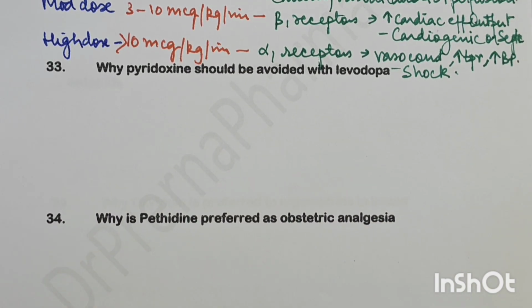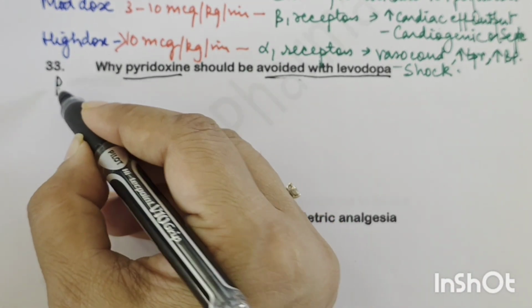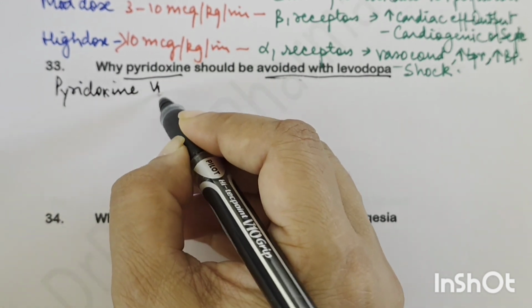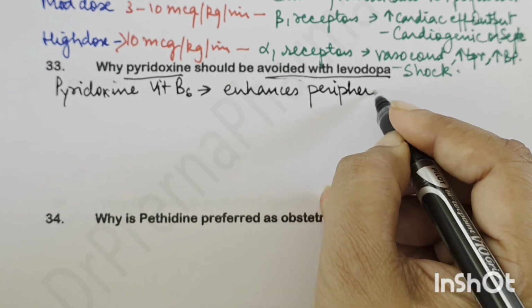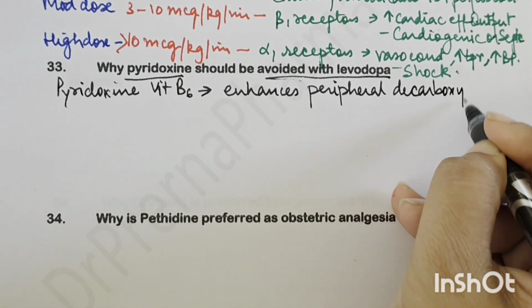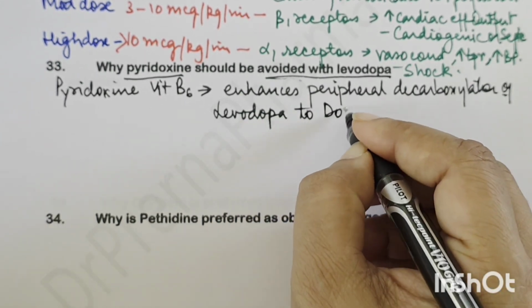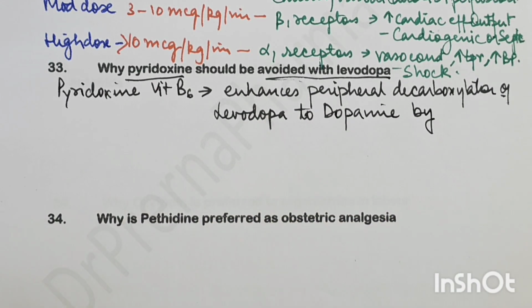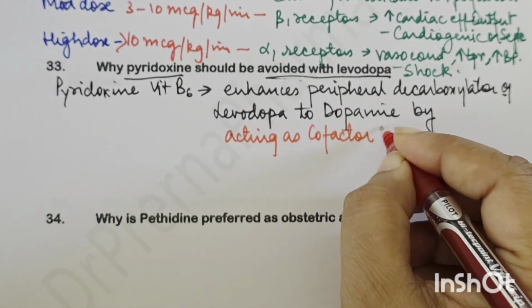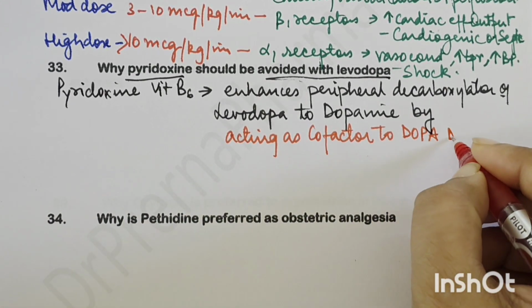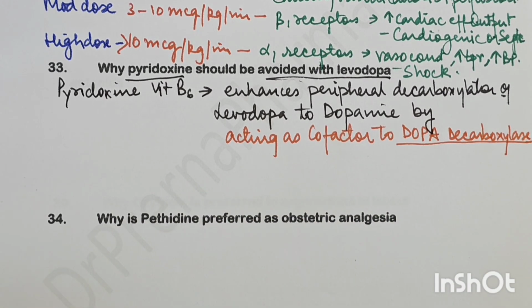Why pyridoxine should be avoided with levodopa? Okay, so pyridoxine should be avoided with levodopa. Now pyridoxine is basically vitamin B6, and what it does is it enhances the peripheral decarboxylation of levodopa to dopamine by acting as cofactor to enzyme dopa decarboxylase. This is the enzyme, and this enzyme dopa decarboxylase causes peripheral decarboxylation of levodopa.